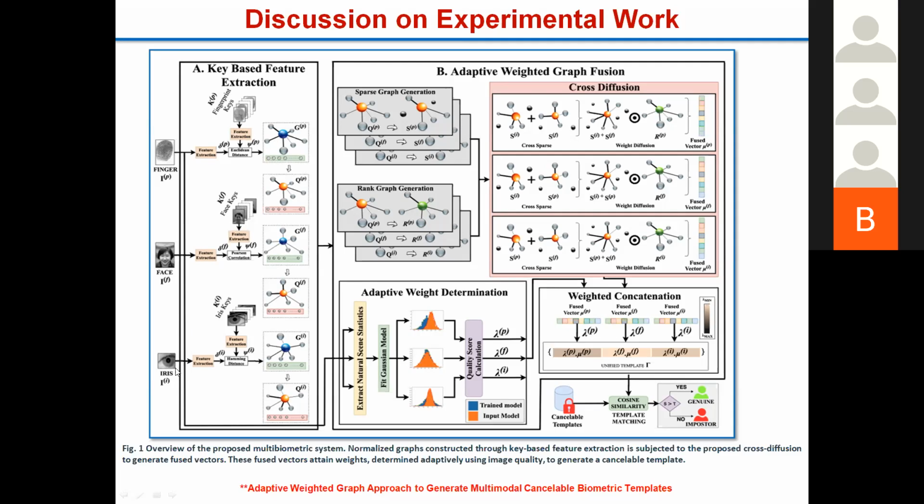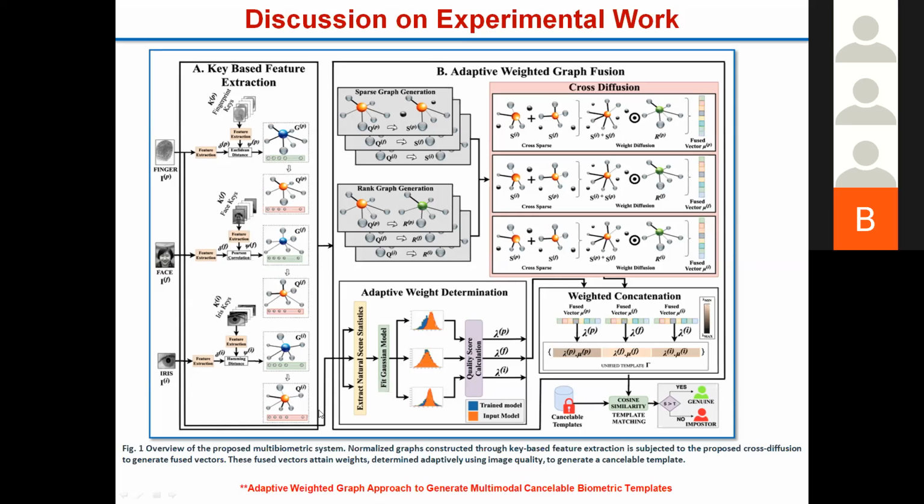graph. Similarly, for the iris also, I generate the graph with how much my iris is related to this key, and it now acts as the feature here. Now these are basically acting as the features. Rather than storing the minutiae points directly, I am storing the correlation between these already stored fingerprint keys, or the face key or the iris key. These correlations are now stored as a graph, and from this graph we get a normalized graph. We normalize this thing, and we get the normalized graph for all these.